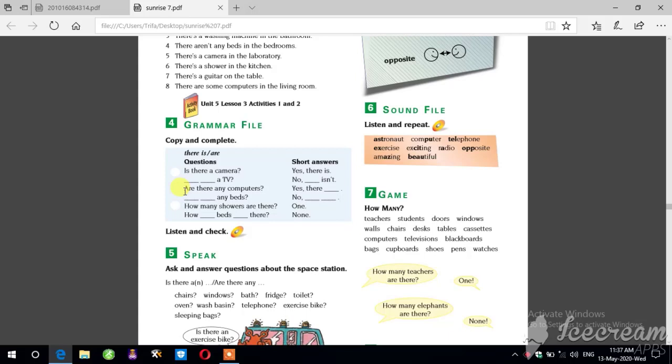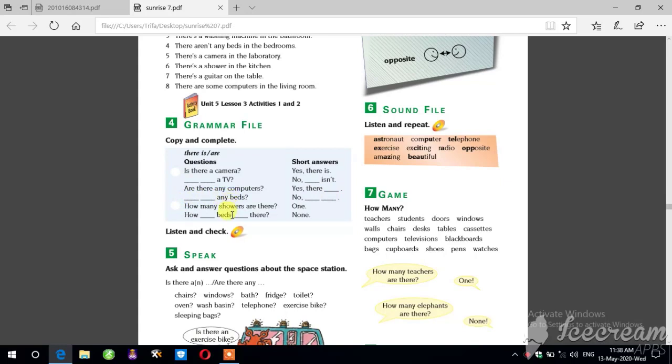And if we ask about plural things, we use are. Are there any computers? Are at the beginning of the sentence. S is plural at the end of the word that we ask about. And we have any in the sentence, any for plural things. Are there any computers? Yes, there are. Why are? Because we asked about plural things.